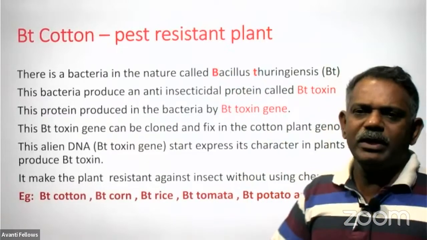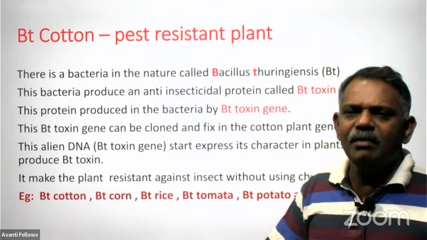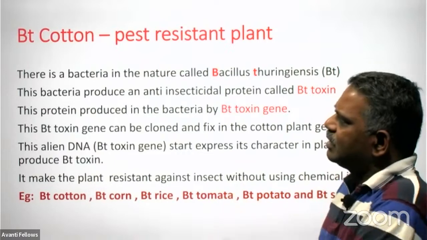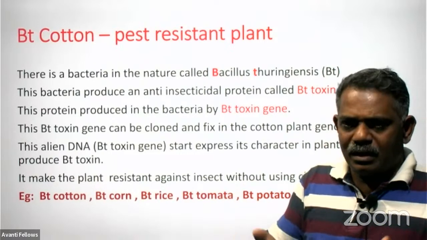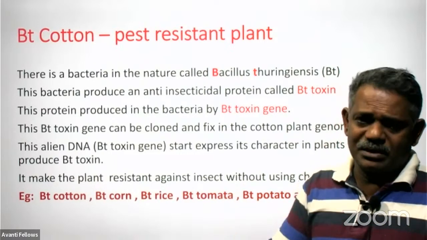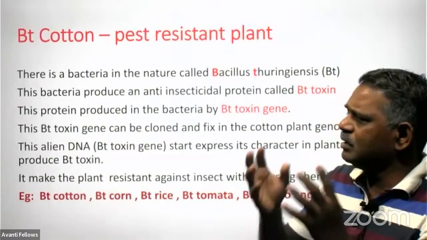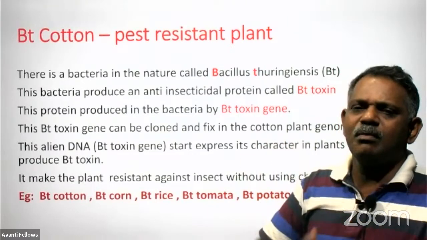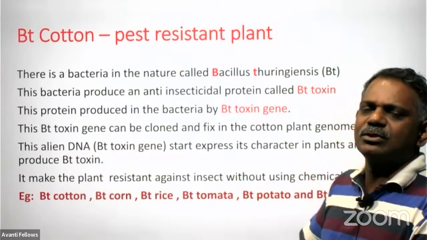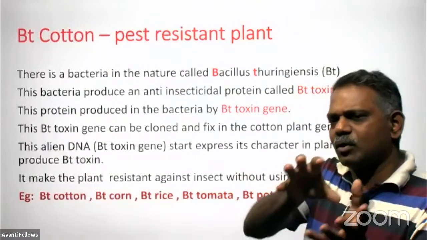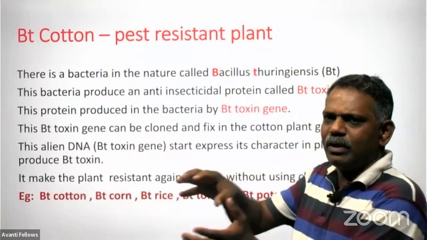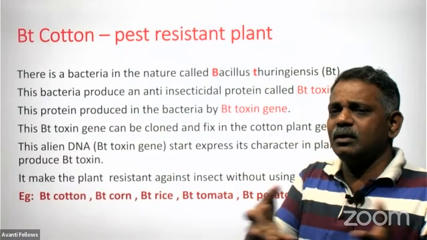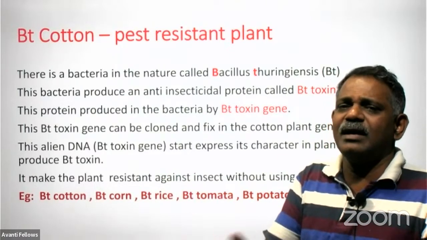See, whenever the green leaf of this Bt cotton is eaten by the larvae of an insect pest, this protoxin, which is in the form of crystal, will enter into its digestive system. And whenever this protoxin in the form of crystal moves through the digestive system and reaches the midgut, the midgut is alkaline in nature.